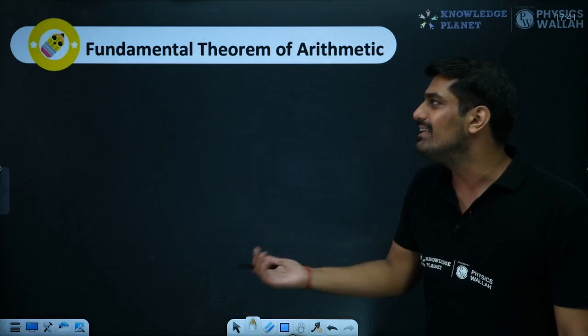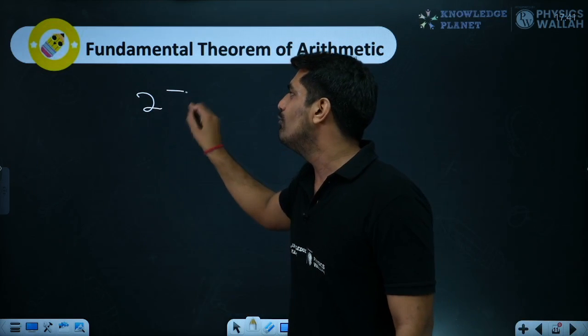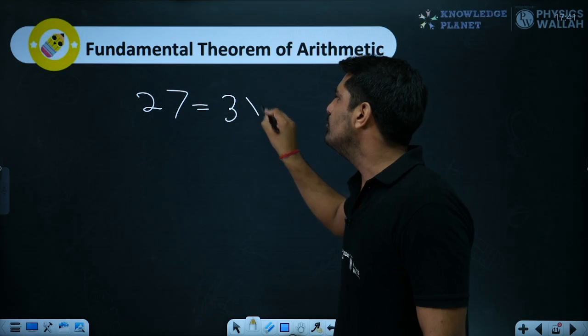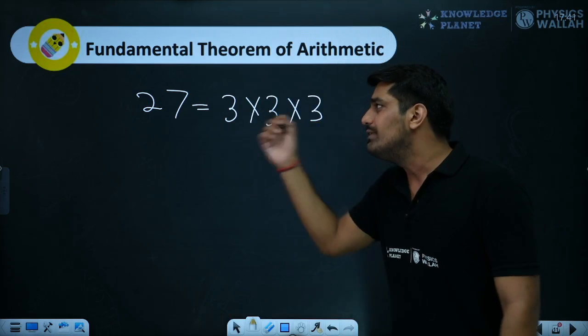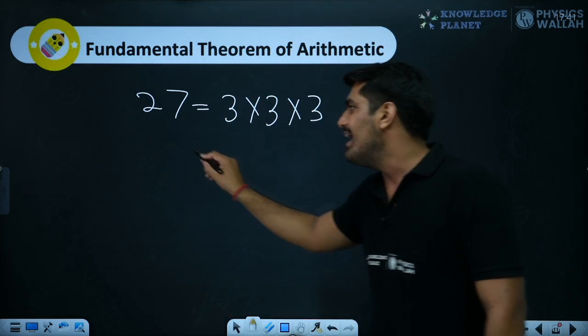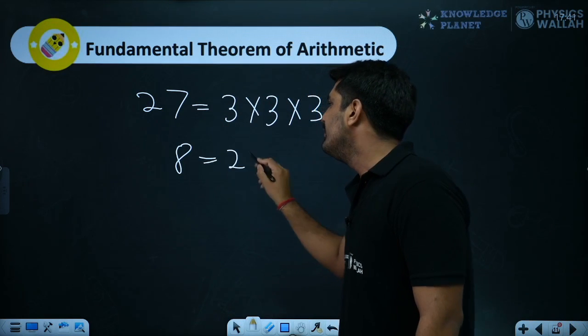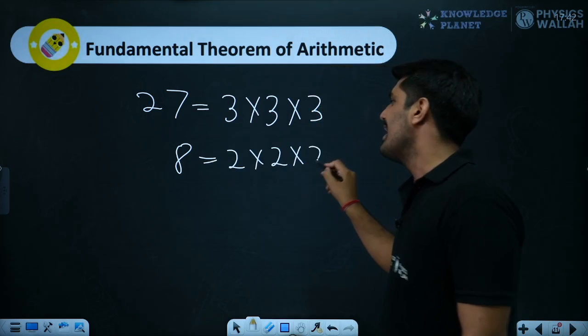So you can take up any other number. Let me write 27 over here. 27 is what? 3 into 3 into 3, basically 3 cube. You can write 8. That is 2 into 2 into 2, again 2 cube.